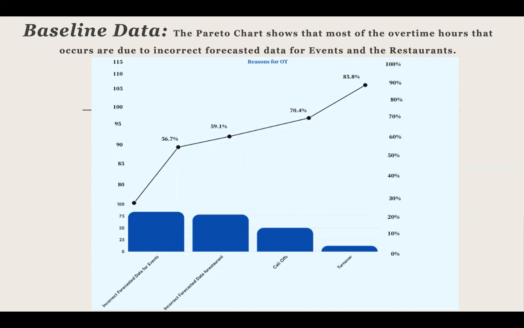For the restaurant, it would be similar, where we would schedule more people to come in because business levels are actually higher than expected. We then see call-offs and turnover to be the third and fourth most common reasons for overtime. Call-offs, this happens a lot with every operation. It's to be expected.